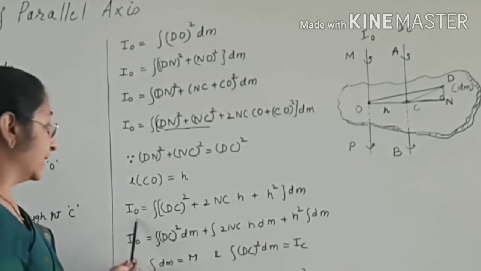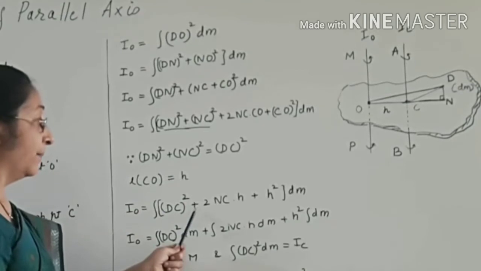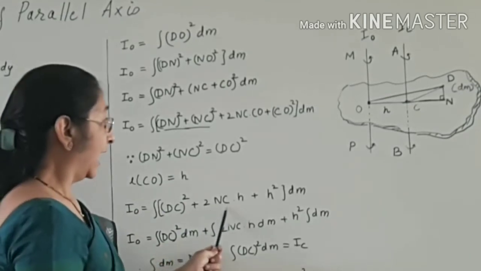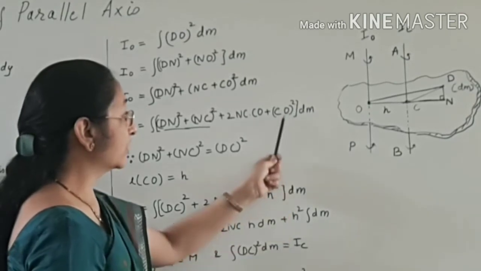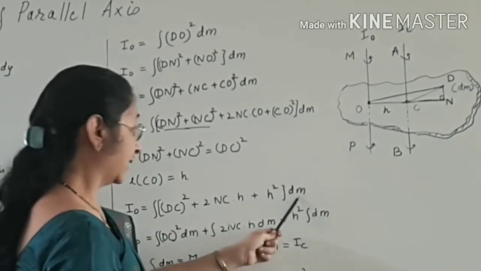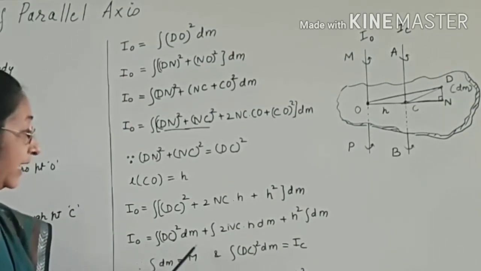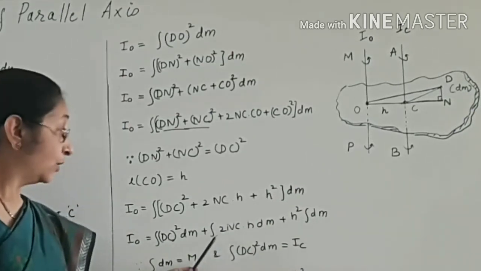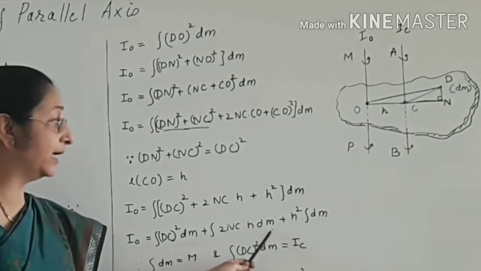So IO is equal to the integral of, in place of this we wrote dc square, plus twice nc into h plus h square dm, because CO square is h square. So IO is equal to the integral of dc square dm plus twice nc plus h into dm plus